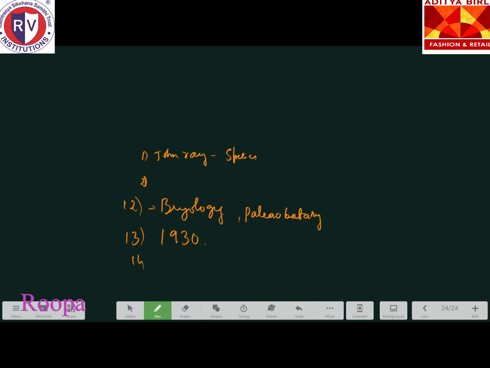Till now you have heard that the father of biology and zoology is Aristotle. The father of botany is Theophrastus. Then the next one is Pliny, the Elder. He is a naturalist.